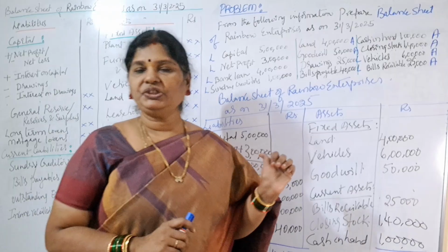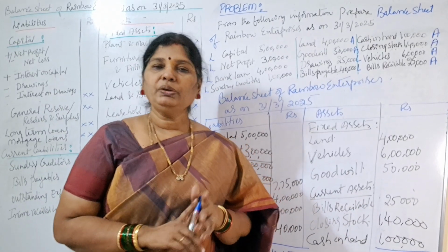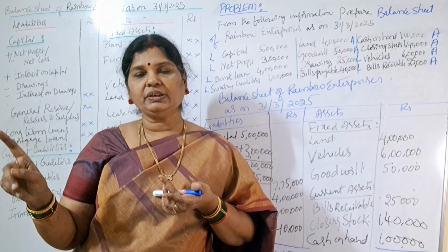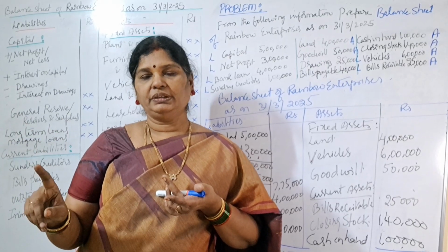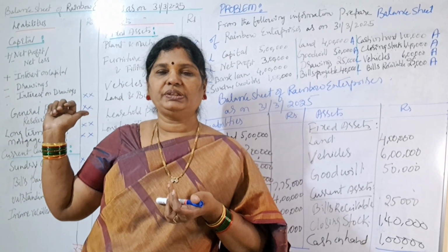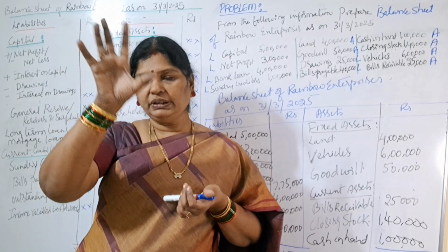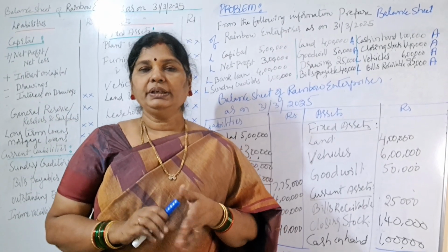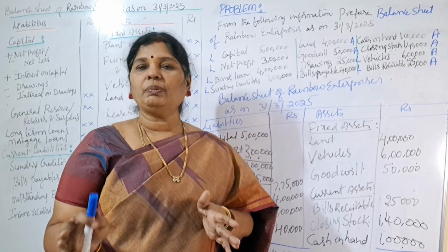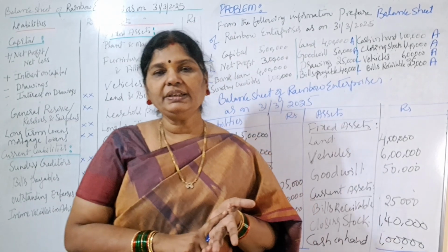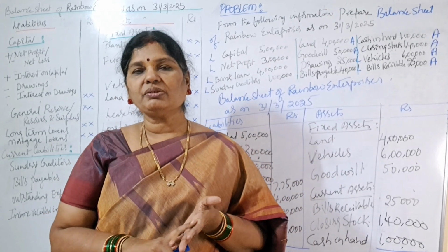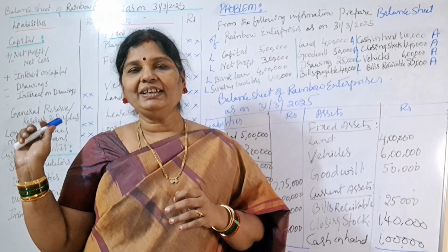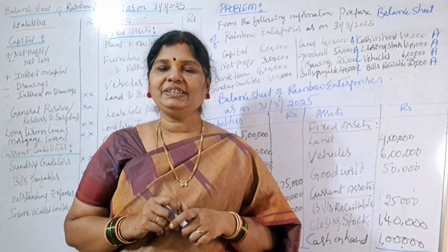Today I have completed balance sheet also, no? So what you do, you see my previous videos. I showed formats of trading account, profit and loss account, and today I showed the format of balance sheet, right? You take a book and write all those in your book and keep that book aside and solve problems. What is coming in trading account, what is coming in profit and loss account, what is coming in balance sheet, you will understand. With this, I have covered trading account, profit and loss account and balance sheet.